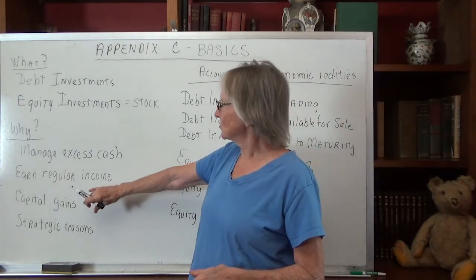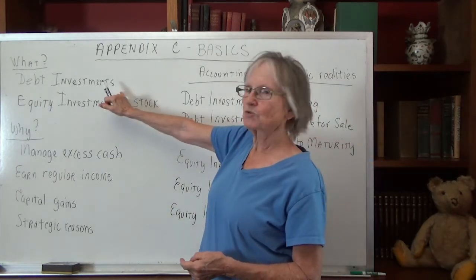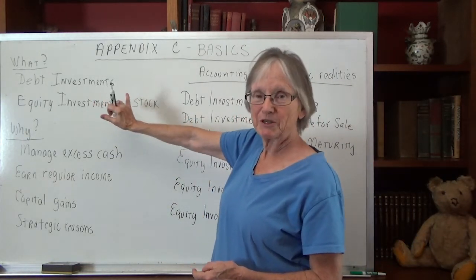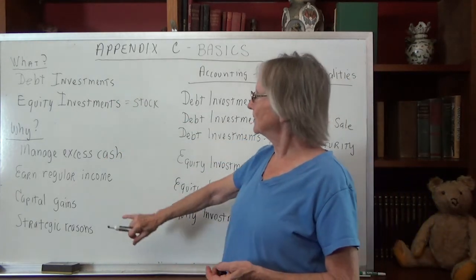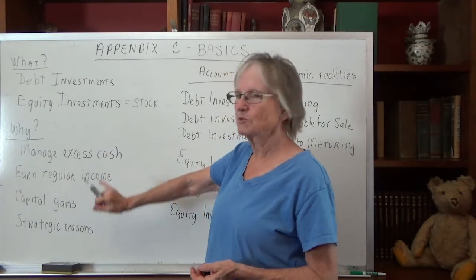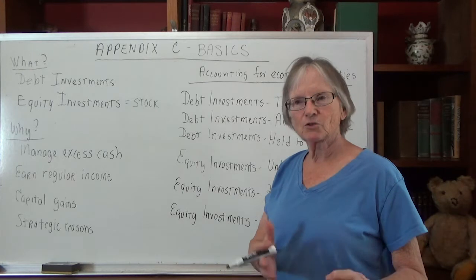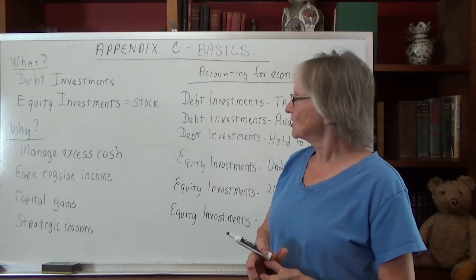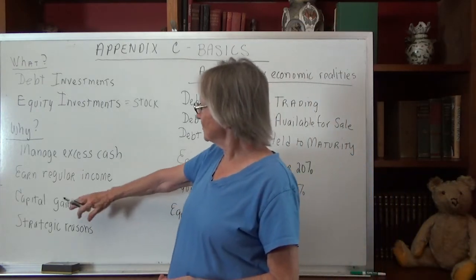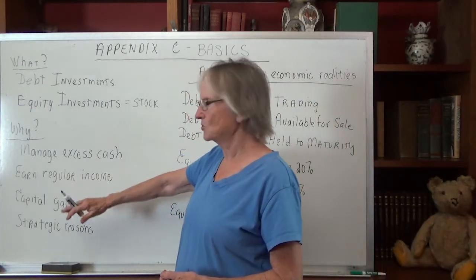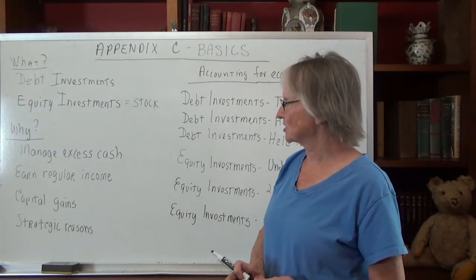For longer term, earning a regular income. Your debt investments will be paying interest revenue to the company, generally twice a year. And stock investments will be paying dividend revenue. So if you buy stock, you might get quarterly dividend payments. So if a company has excess cash over the long term, they could count some of those dividend and interest revenue as part of their regular ongoing cash that's coming in.